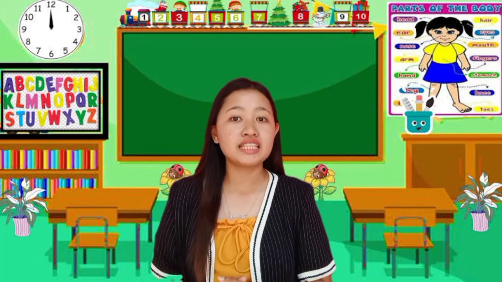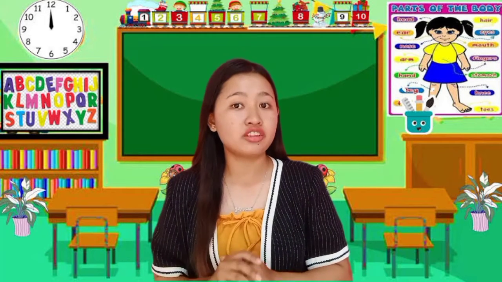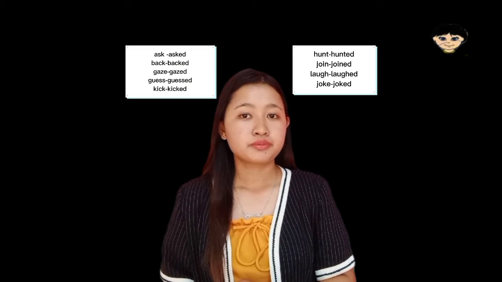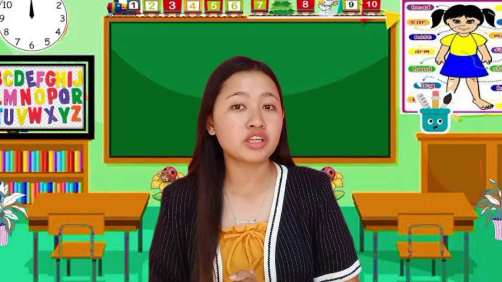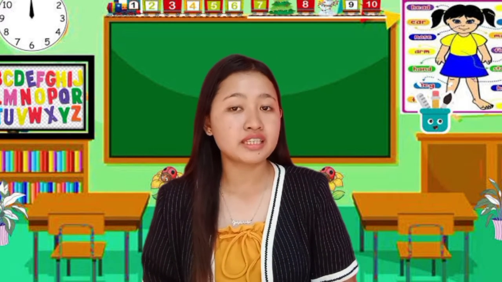All together, let's read. So who can give me another example of regular verbs? Great! So how about the irregular verbs? What is irregular verbs, class?